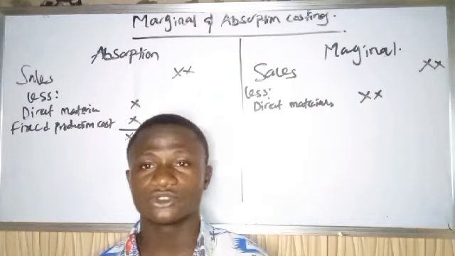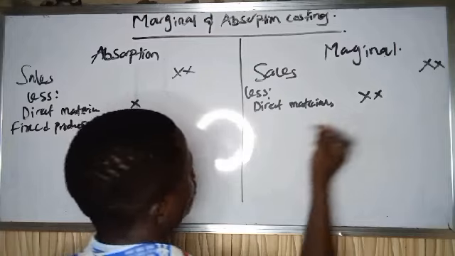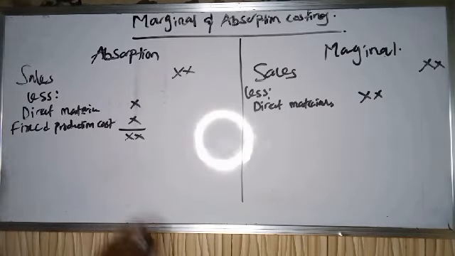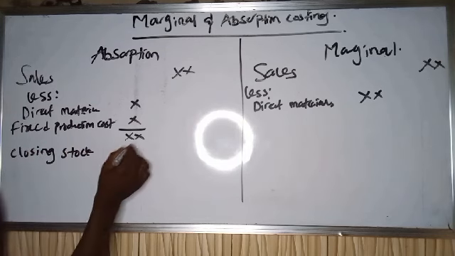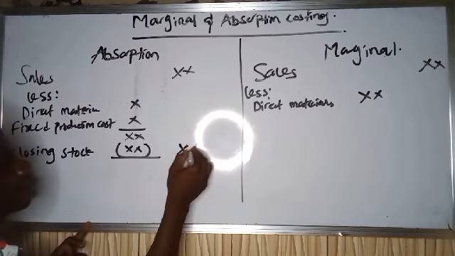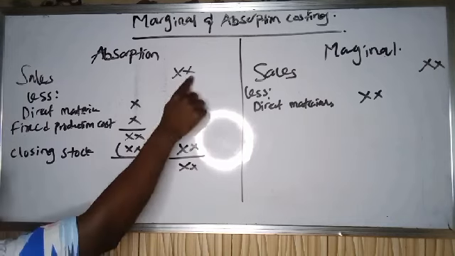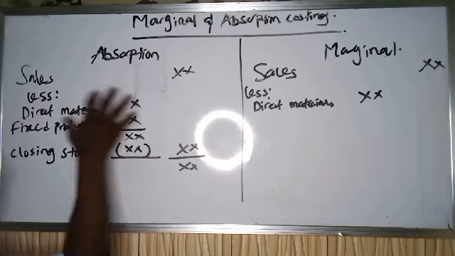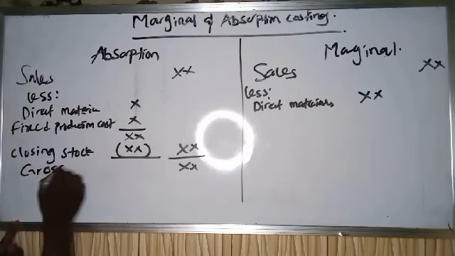Then when you get your cost of goods sold after subtracting your closing stock, you subtract it from your sales value. So from here also, we are going to less our closing stock, which will give us our cost of goods sold, which is going to give us our gross profit. Your sales value minus your cost of sales, which we calculated here, will give you your gross profit. So you have your gross profit.